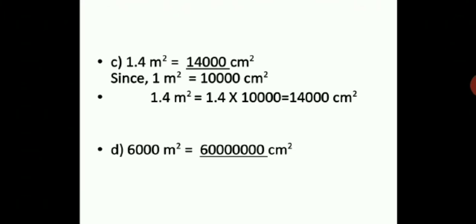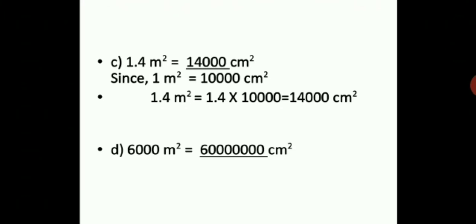Then see, one more sum here I have done for you. 1.4 meter square you need to convert into dash centimeter square. You know the factor: 1 meter square is equal to 10,000 centimeter square, which we have discussed. So you are going to multiply the given number 1.4 meter square by 10,000, and you will get 14,000 centimeter square as the final answer.